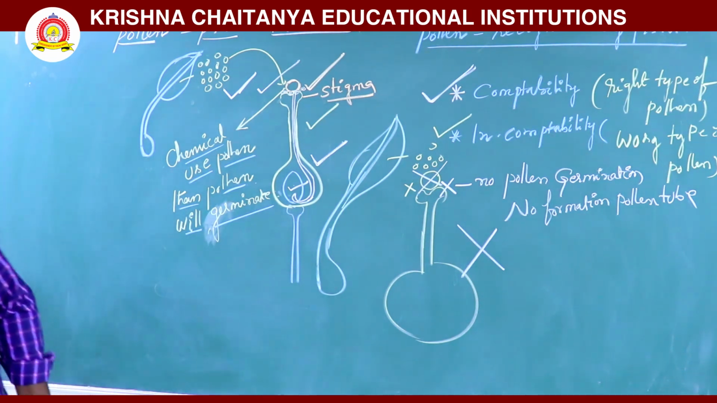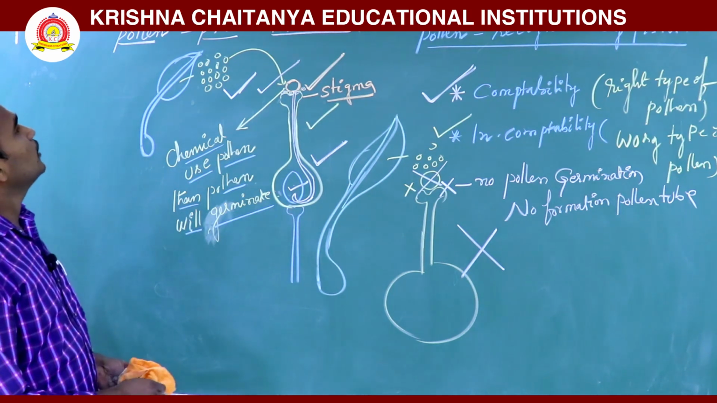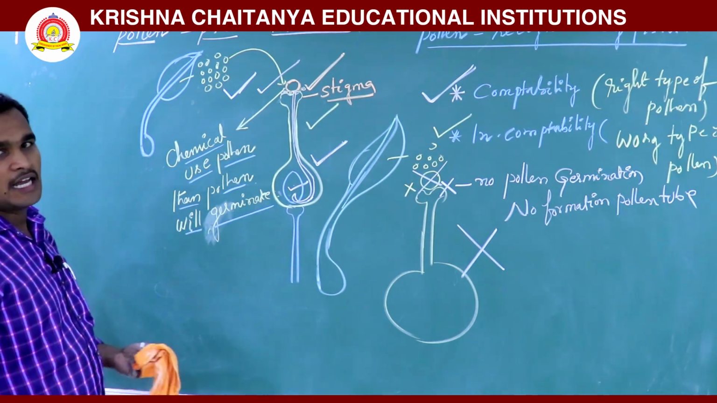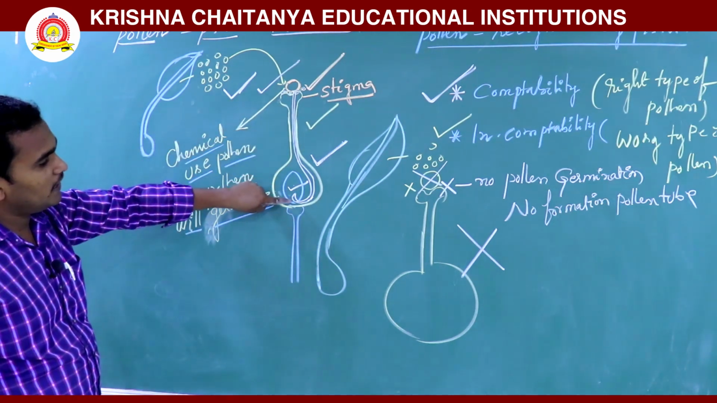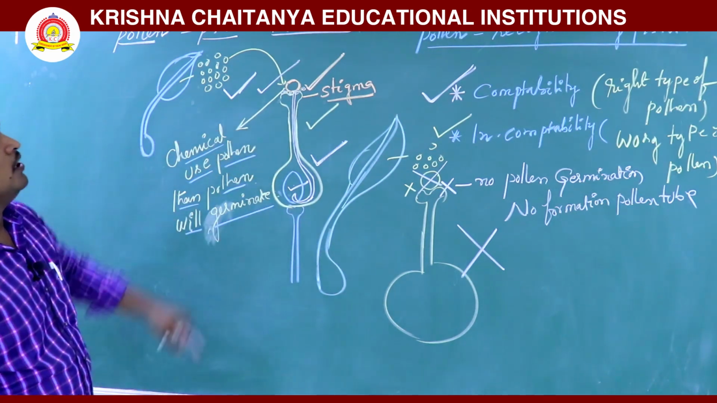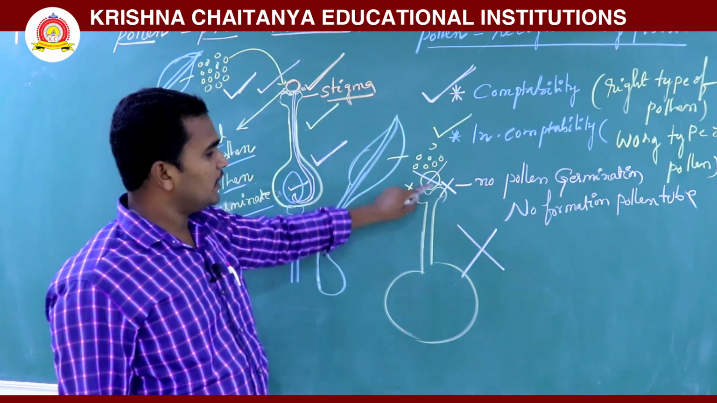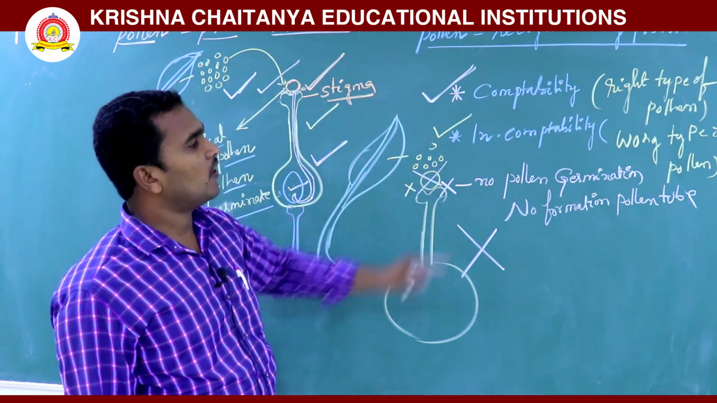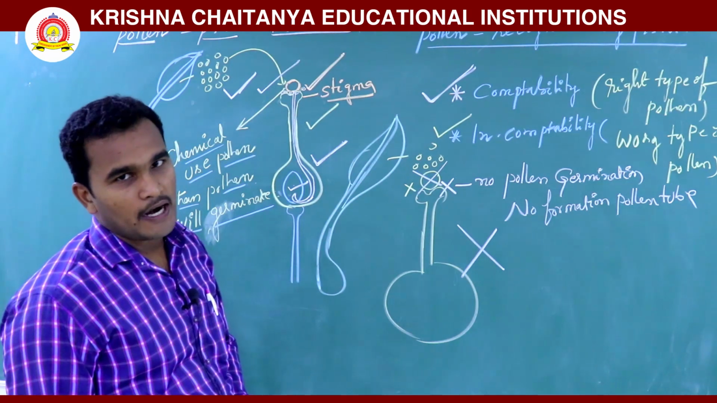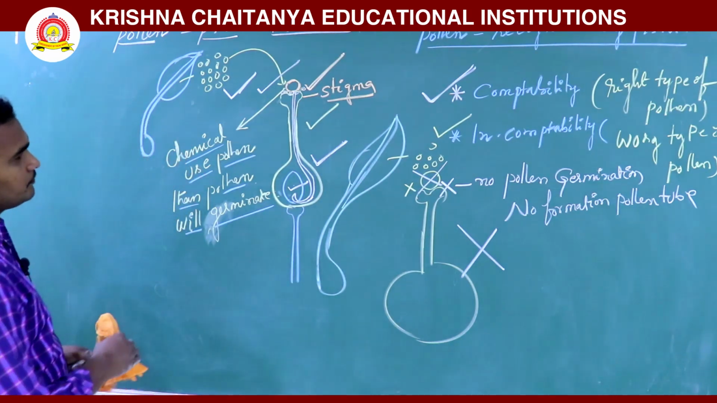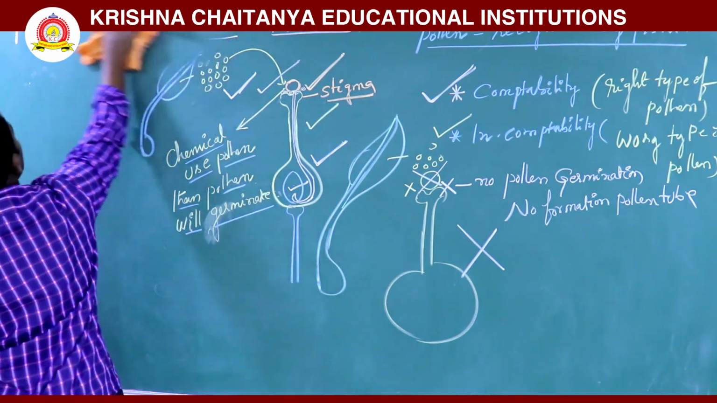So this we are also observing. I think you understood pollen pistil interaction. The pollen will be germinated and reaches the embryo sac. It is a right type of pollen grain. It is compatibility. If the pollen is falling but it is not germinated, it is called a wrong type of pollen, that is called incompatibility. Okay. So next we will be discussing double fertilization.